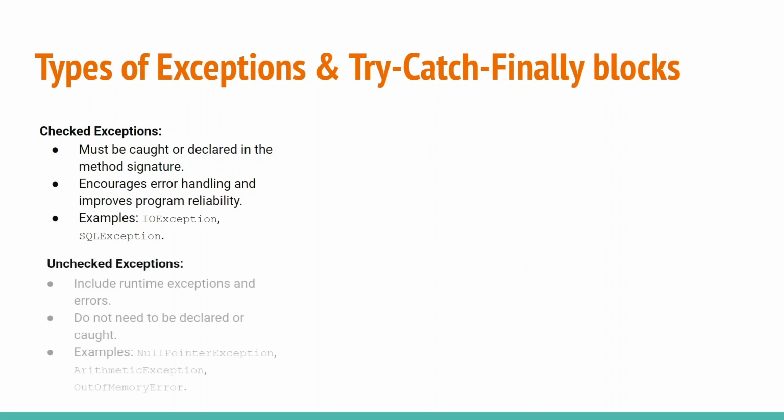There are unchecked exceptions that include runtime exceptions like out of memory error. If you have an application server or a server in which Java is running, and it has around 12 GB RAM, and you are trying to load your weather data, which is 20 GB, the configuration of the server does not support 20 GB, as it has only 12 GB RAM. At that time the Java program throws an out of memory kind of error, right?